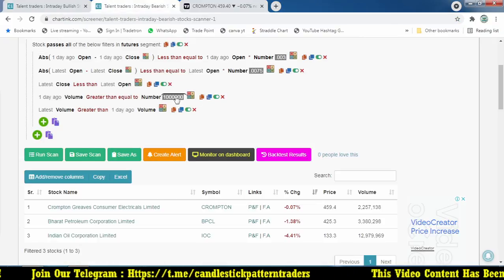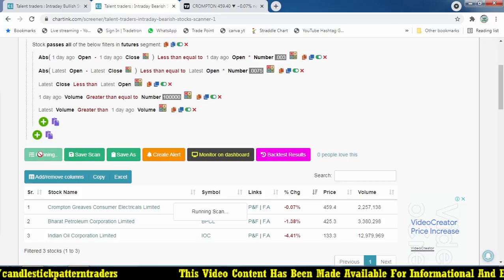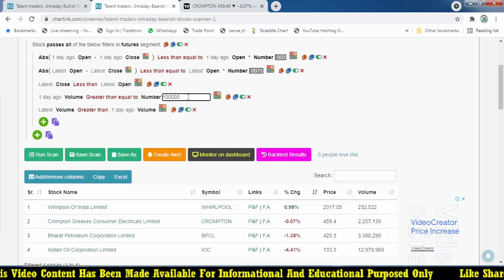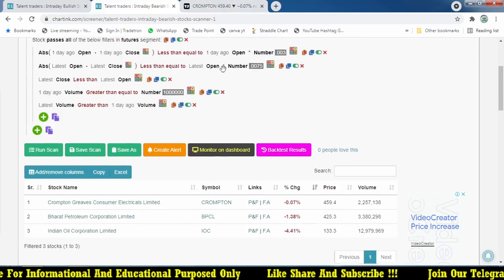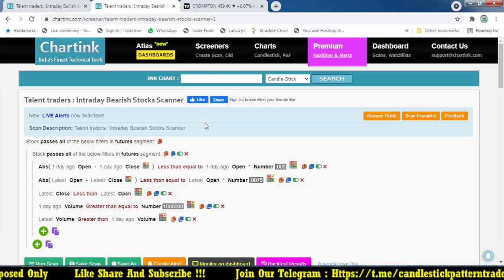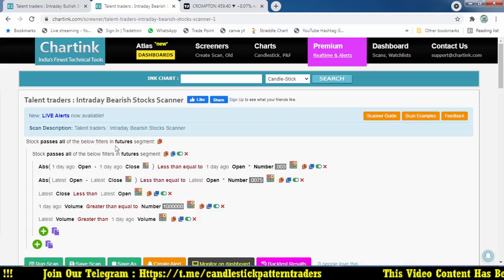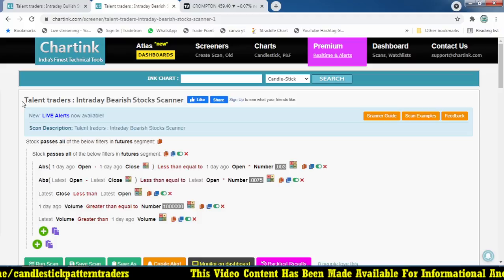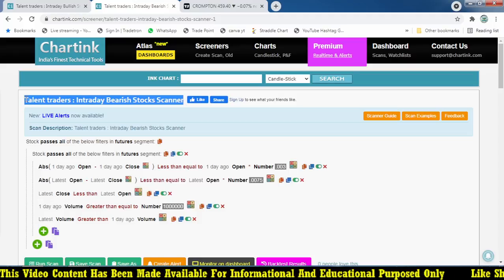But if you reduce your volume number, you will be getting a lot of stocks. If you check that, you will get one more stock added here. So volume also plays a major role, which is why I took huge volume stocks. So we have a very small number of stocks. This scanner will help you find those stocks which form a bearish pattern for intraday. So this is for the bullish one and this is for the bearish one. You can make use of the scanner, or you can copy it with that name. You can search with the name, copy the scanner and make use of it, and I will share it in my Telegram channel also.